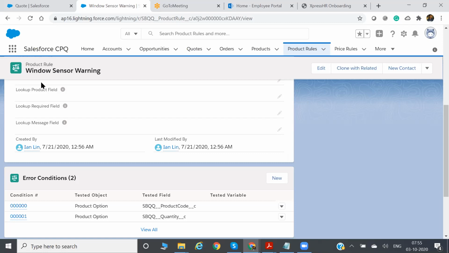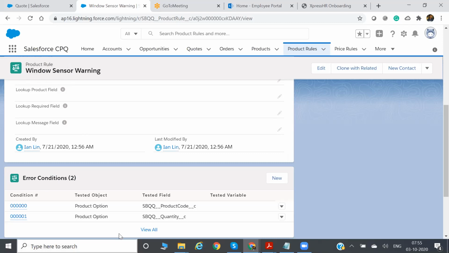So what is the product option you are selling? Windows sensor. And what is the quantity? Quantity equals 1. If both these conditions are satisfied, then the action will be performed. So there will be two conditions. First, it will check whether the product code equals this Windows sensor or not.